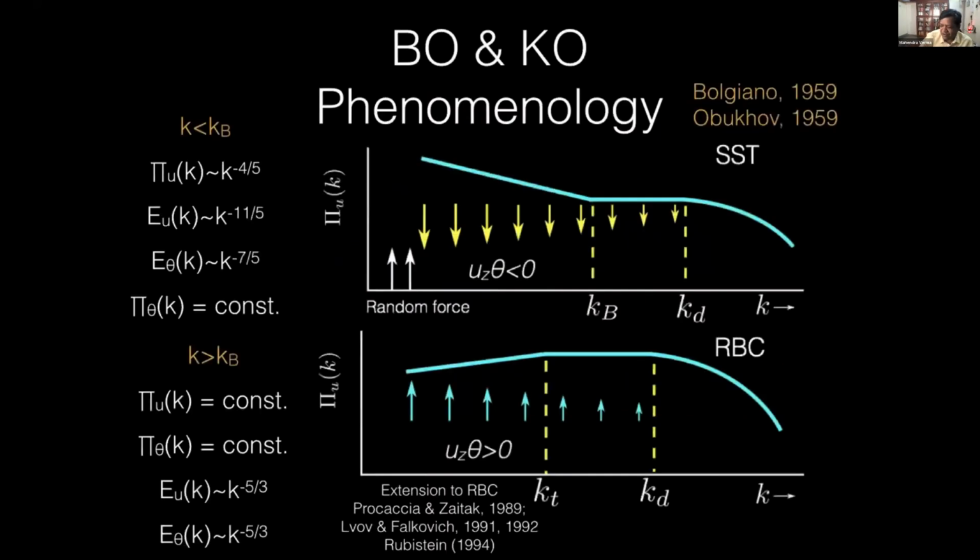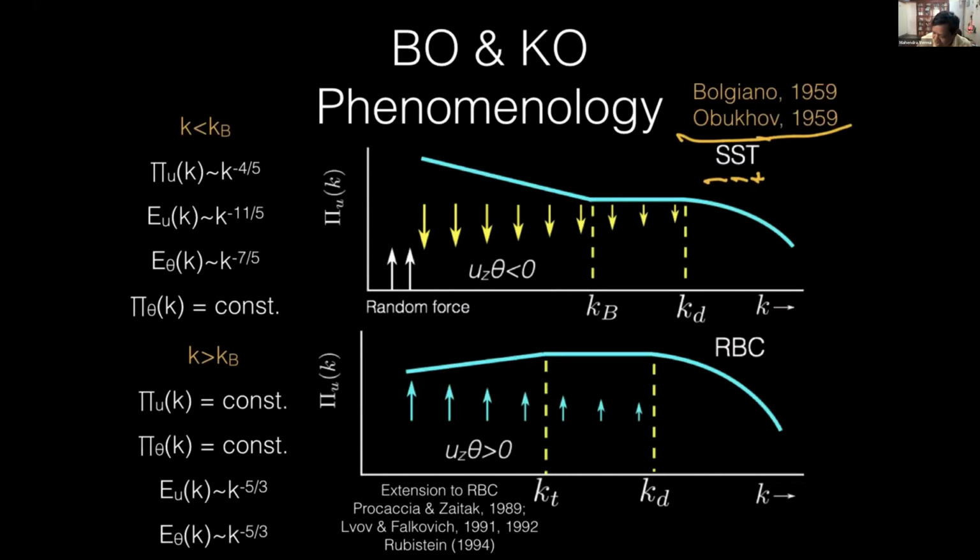Okay, so this is a very dense slide, but time is short, so I'm just going to make it very quick. So Bolgiano theory, that was for stably stratified turbulence, SST, T for turbulence. And that theory is essentially dimensional analysis.